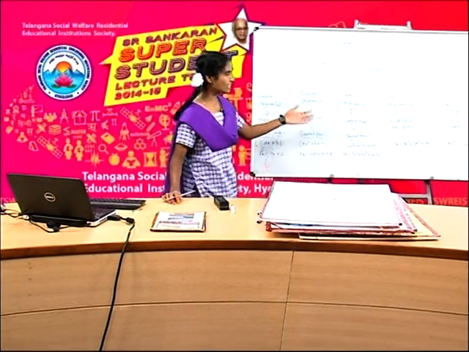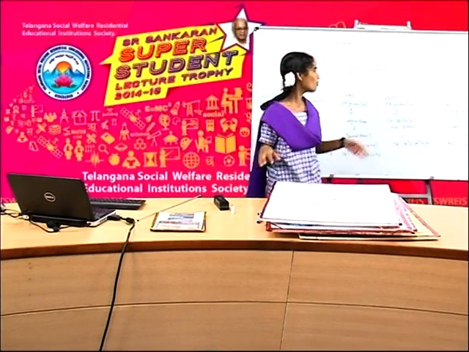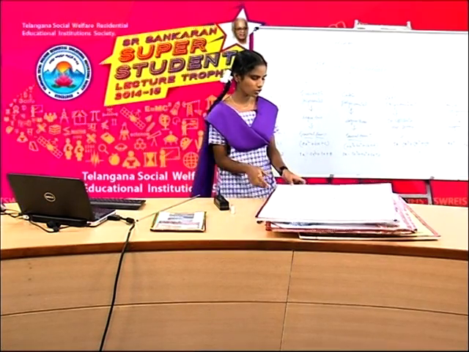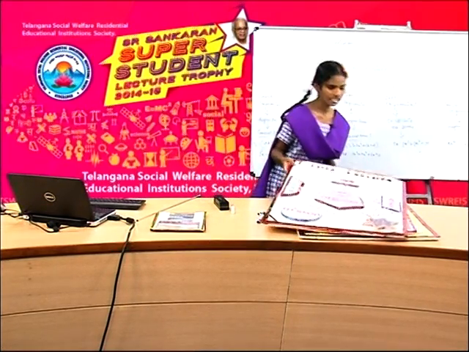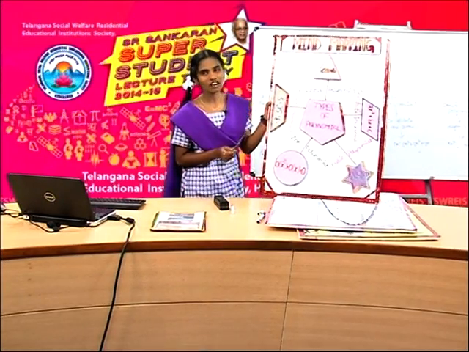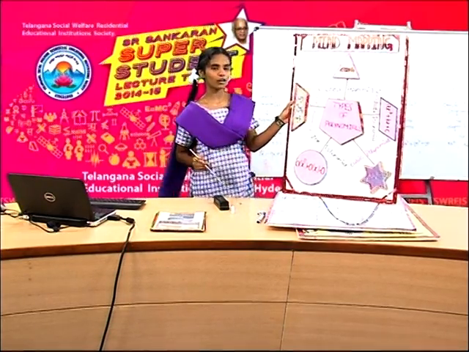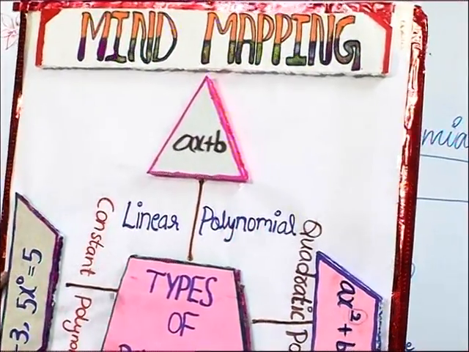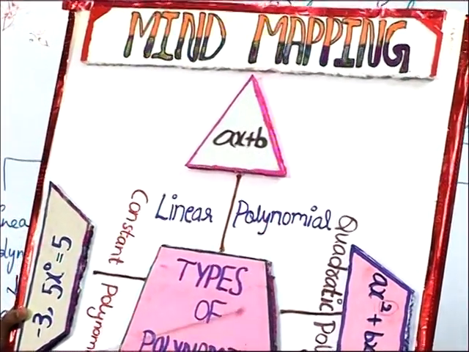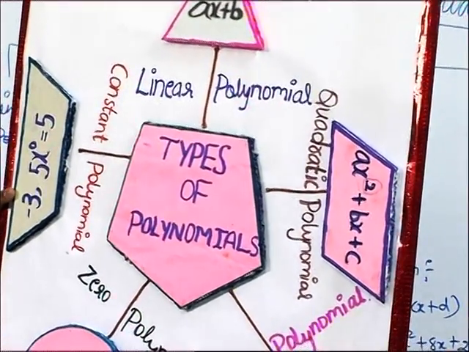Okay friends, a constant polynomial is a polynomial whose degree is 0. Friends, now I am going to show this chart. If you observe this chart, these are types of polynomials. In types of polynomials, we have linear polynomial, quadratic polynomial, cubic polynomial, zero polynomial and constant polynomial.